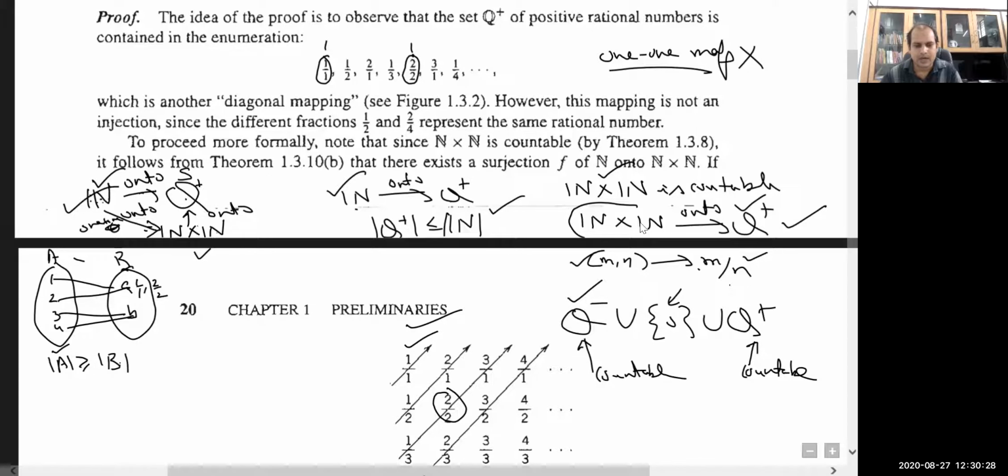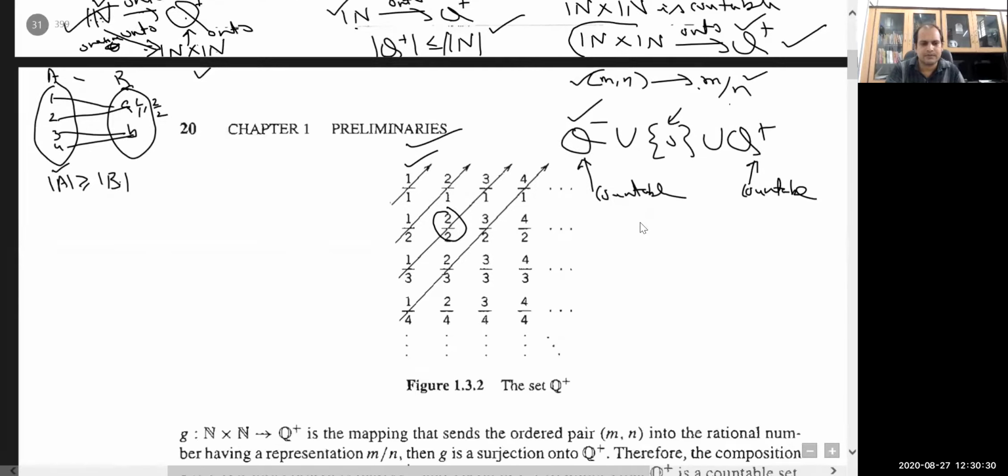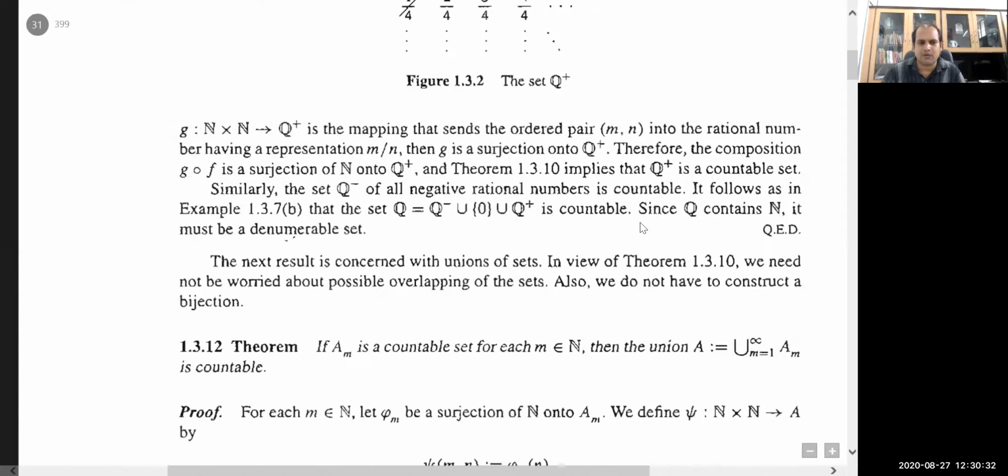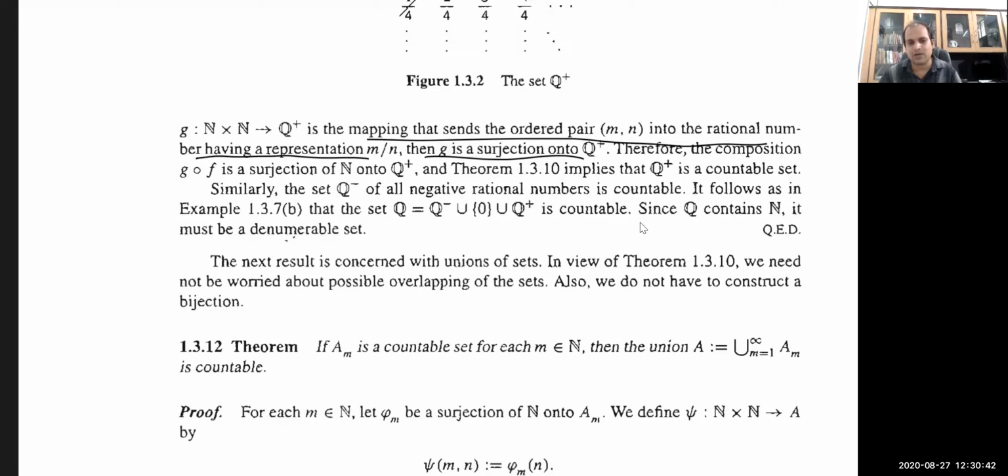So this is the idea to do this. That is written here. What I have said, that is written here. You can see, the main idea is that it's not always easy to define a bijective map. There are several cases in which one cannot define a bijective map, but with the help of an onto map or with the help of a 1-1 map, one can also prove its countability. And for that purpose, this result is very important.